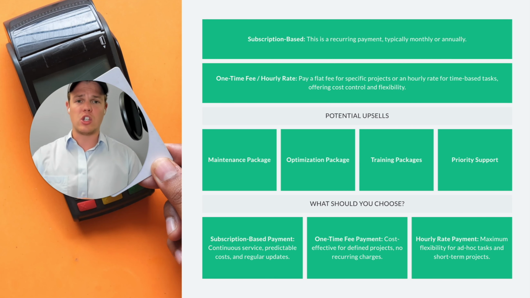And from there, because they maybe didn't do the subscription model for that maintenance or optimization package, you're still taking in the money, but at a higher rate than you would have traditionally taken if it was just through the subscription fee. So you might be asking yourself, okay, Corbin, which one should I choose?